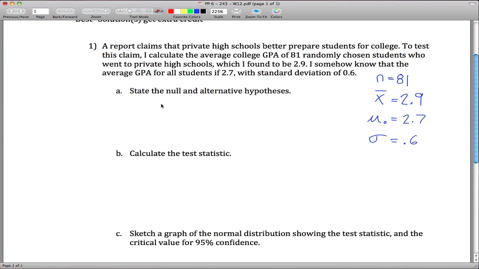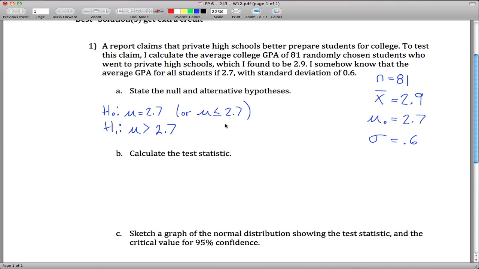State the null and alternative hypotheses. All right, so the alternative hypothesis, HA or H1, is saying that the mean of students that go to private schools is going to be greater than the overall mean, mu 0, which is 2.7. And so the null hypothesis is that that's not the case, that mu equals 2.7. Some books write mu is less than or equal to 2.7. I'm good with either one of these as your answer.